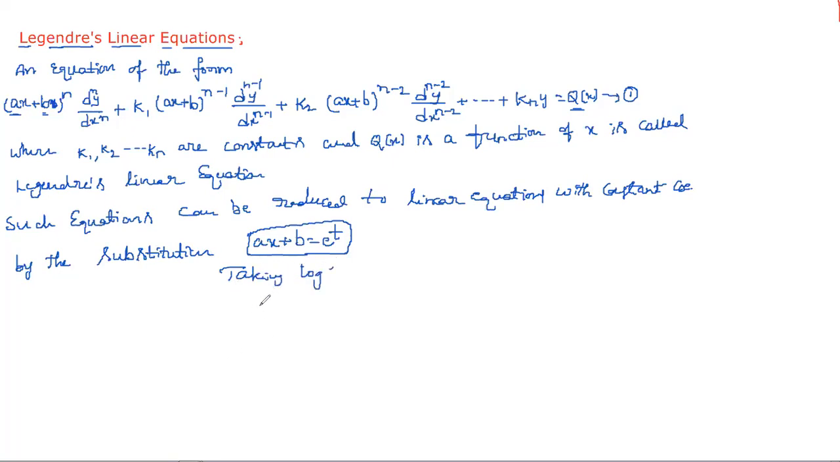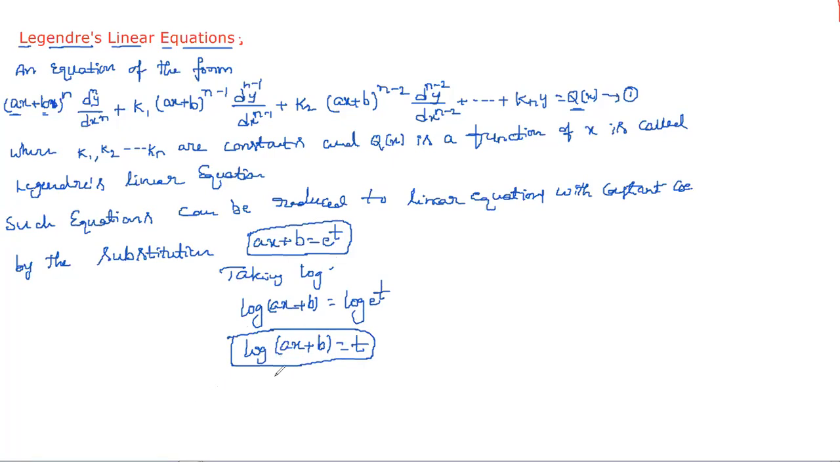Then what we'll get here is log(ax+b) = log e^t. That is nothing but simply log(ax+b) = t. So in place of t, we have to substitute log(ax+b), and here it is ax+b = e^t.